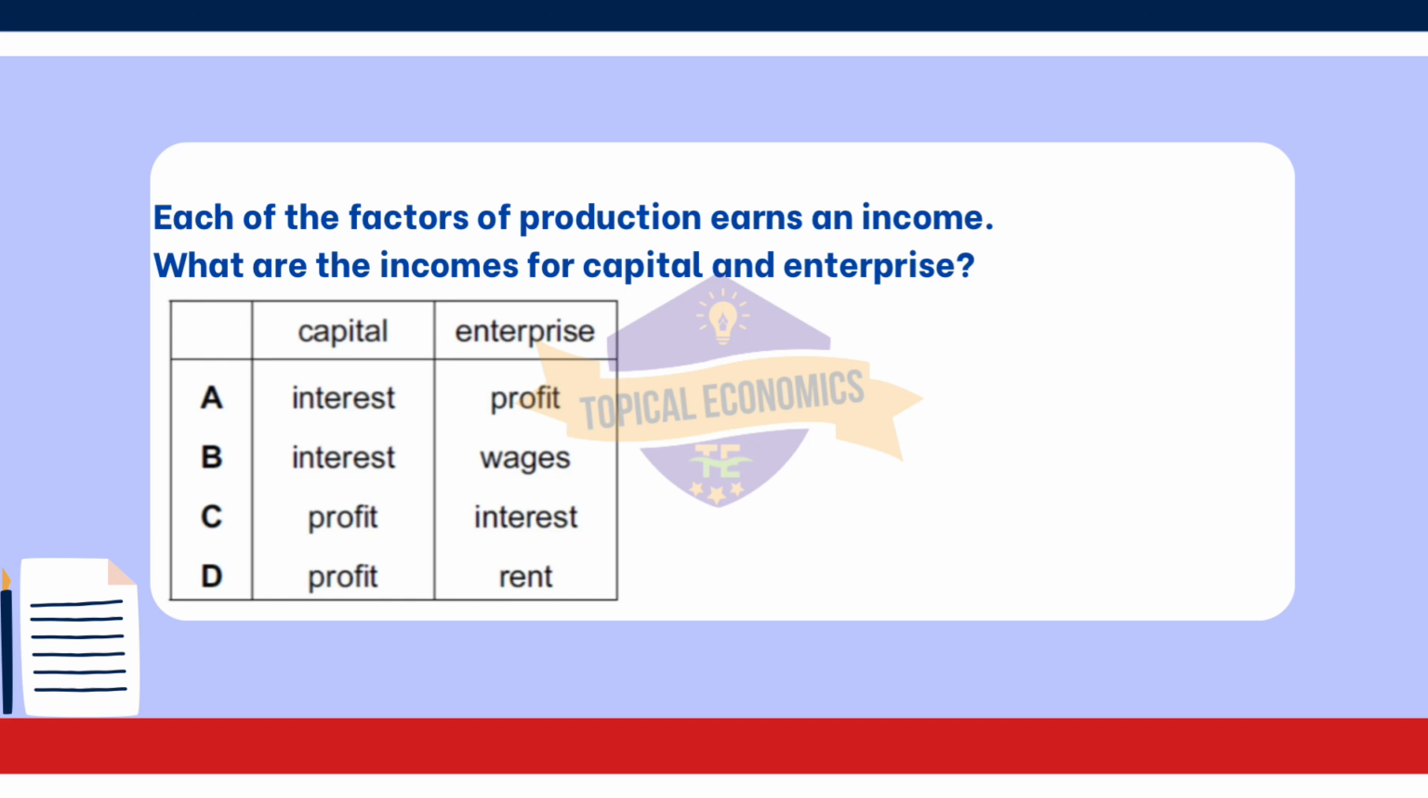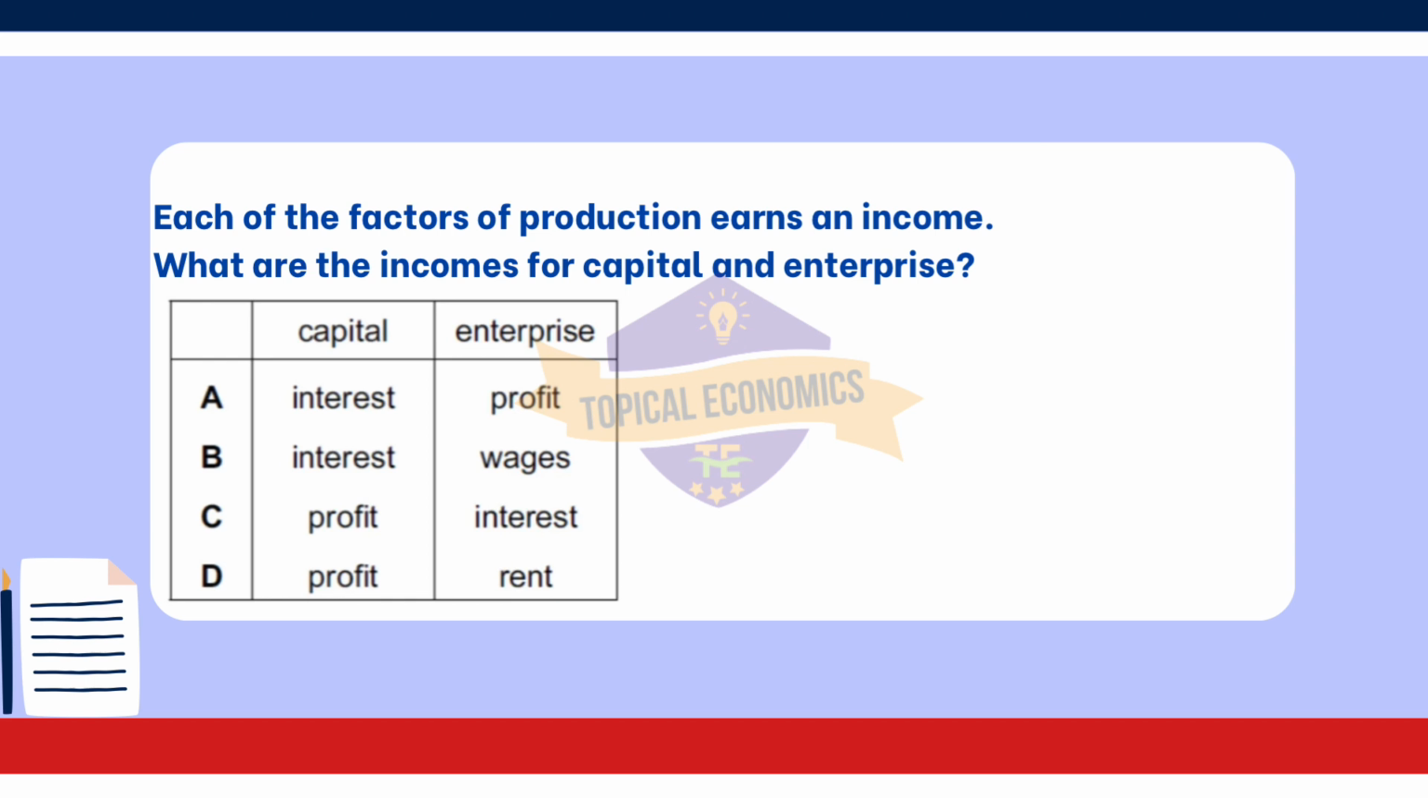Capital, interest. Capital typically refers to the financial resources or assets used to produce goods and services. The income earned from capital is often referred to as interest, which is the return on investments or loans. When capital is invested or lent out, it generates interest as a form of income. Enterprise, profit. Enterprise refers to the entrepreneurial aspect of business, including the risks taken to manage and organize production. The income generated from enterprise activities, after covering costs and expenses, is known as profit. Profit is the reward for successfully managing and operating a business.